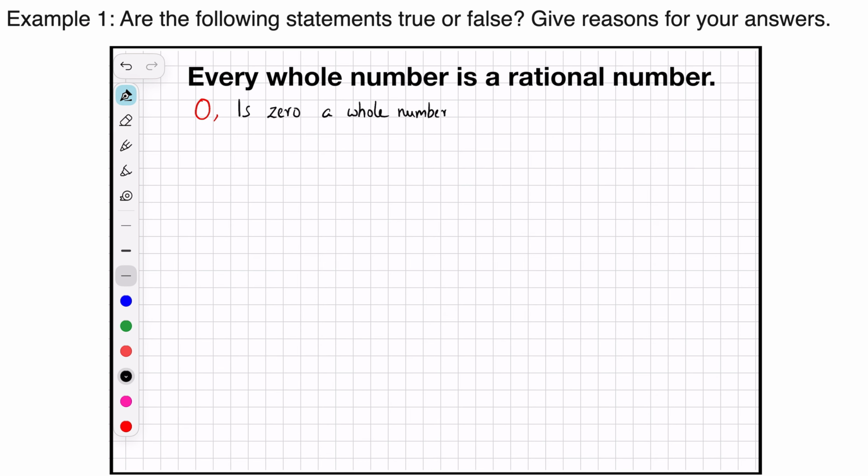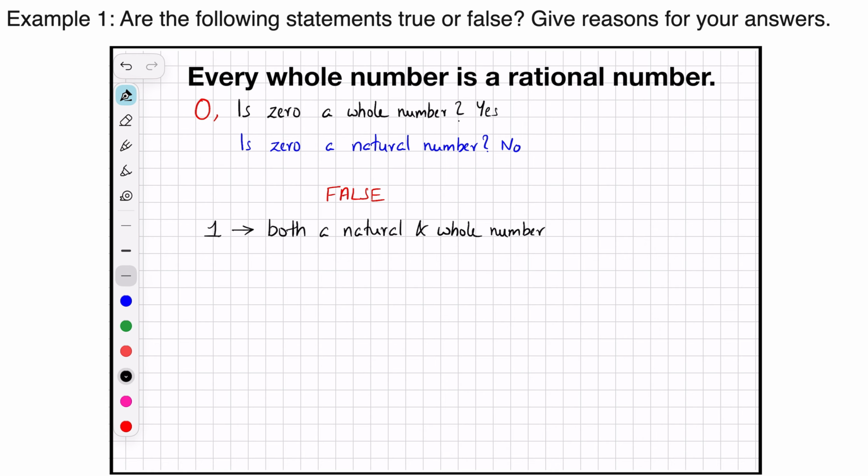So let us look at the number 0. Is 0 a whole number? Answer is yes. We can now ask another question. Is 0 a natural number? Answer is no, right? So the overall answer to this question is it is false. Okay? So if we had taken any other number, let's say number 1, then it is both a natural number and a whole number. But the question here is every whole number. We have whole numbers starting from 0, right? So the question is every whole number.